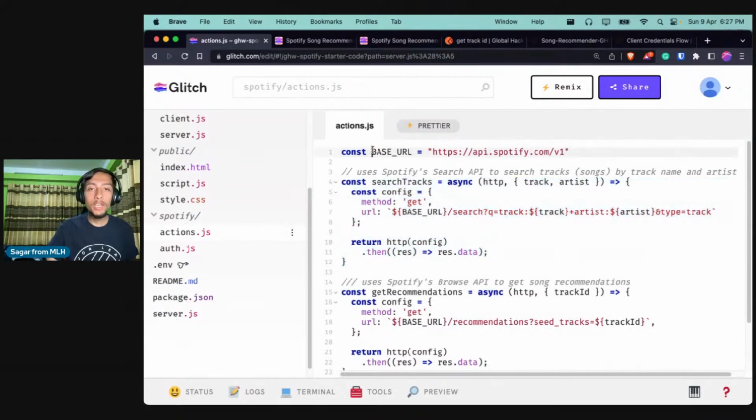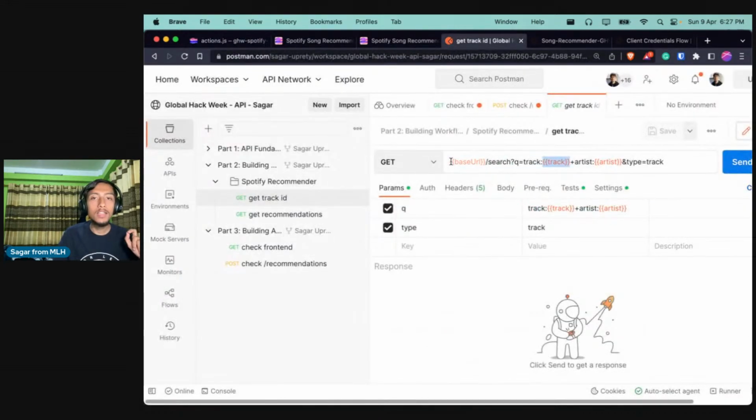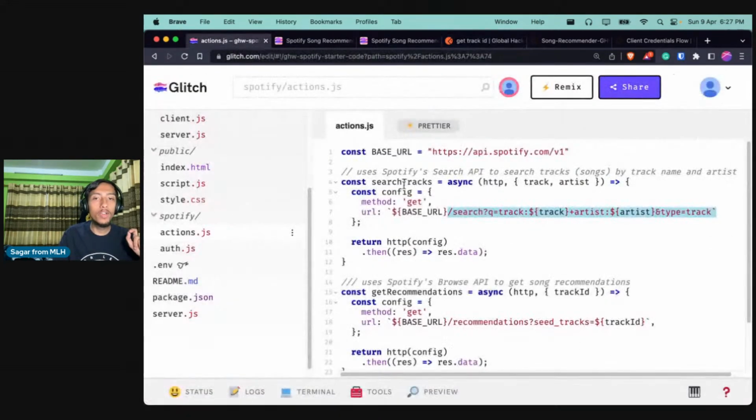So we are first defining the base URL over here, and you can see that we are making another request with method as get, and we are using the URL. And you can see that this endpoint is similar to something that we have in Postman, right? Because this looks pretty much similar to the one over here.